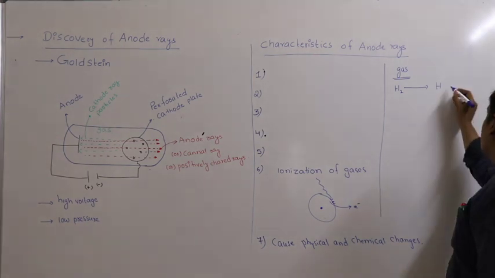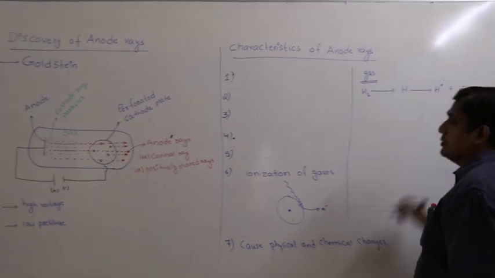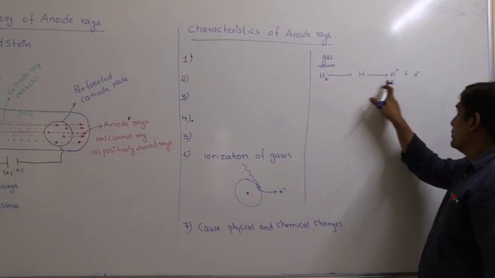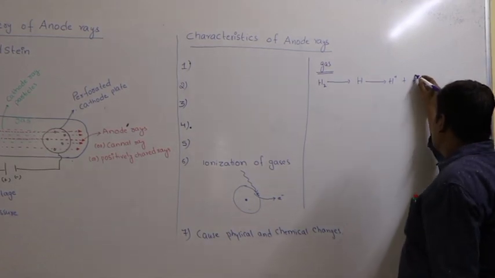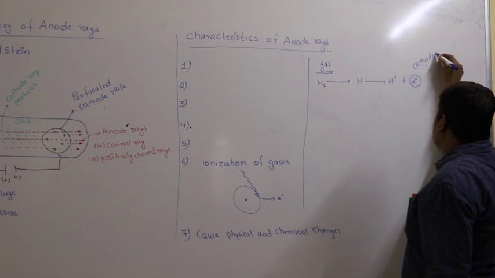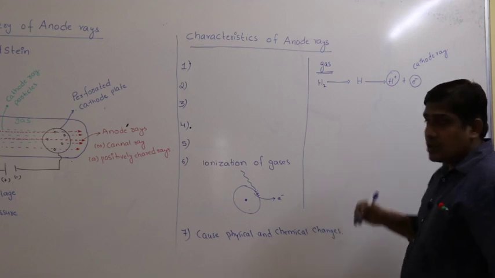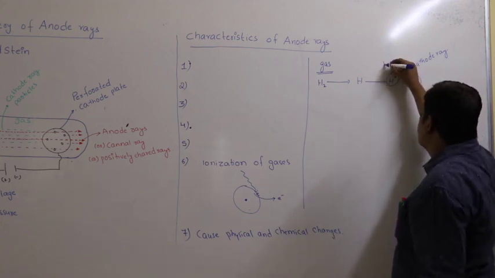Hydrogen atoms will ionize into H plus ion and electron. H2 dissociates into H, giving rise to H plus ion and electron. Here electrons are nothing but cathode ray particles, whereas this positively charged H plus proton we call the positively charged particles, anode rays.